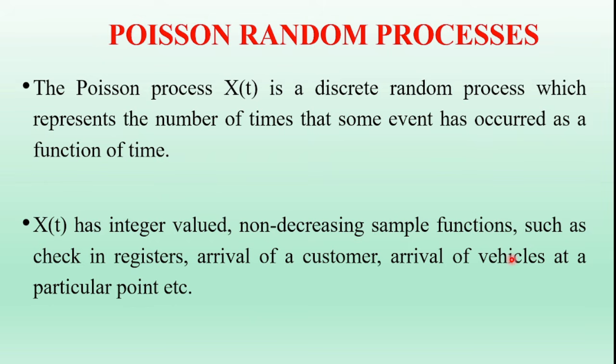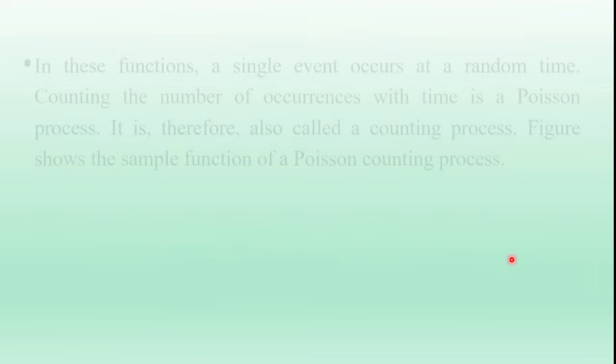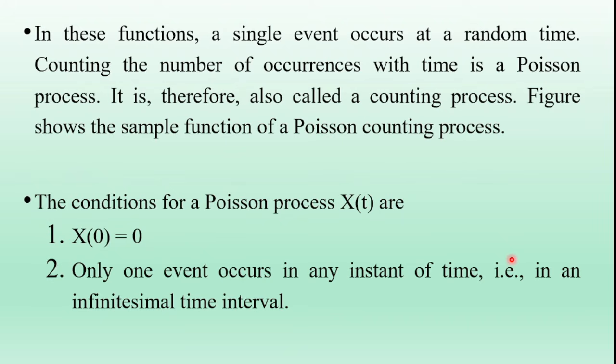To describe the Poisson random process, let x of t represent the number of event occurrences with time. Then x of t has integer valued non-decreasing sample functions. So that is shown in this figure. This is the Poisson counting process figure.